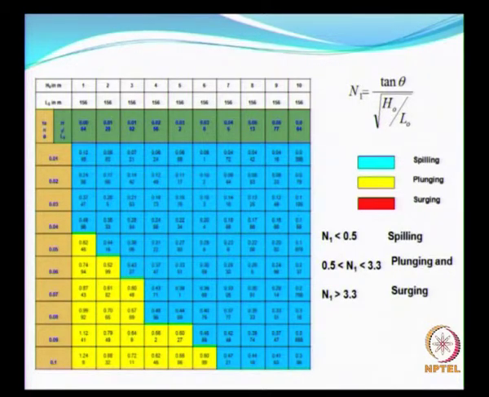So, from this we are trying to obtain the value of N1, as you can see in this.